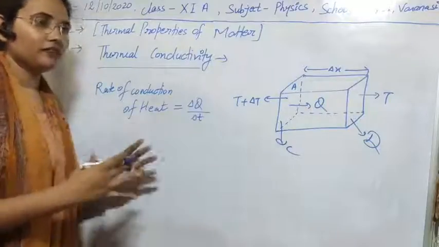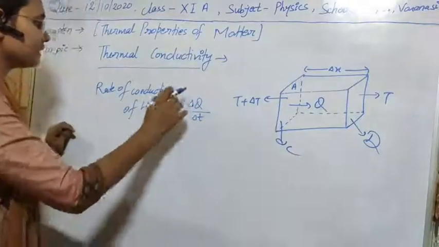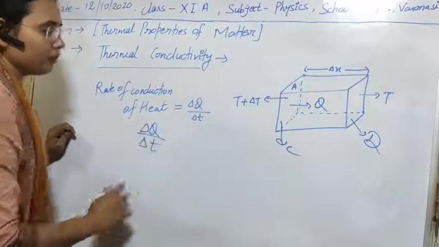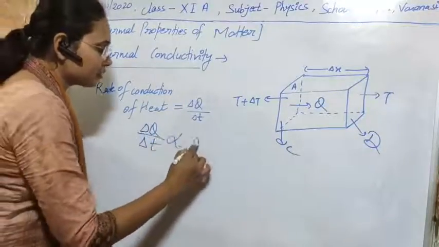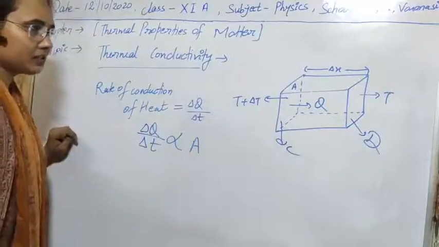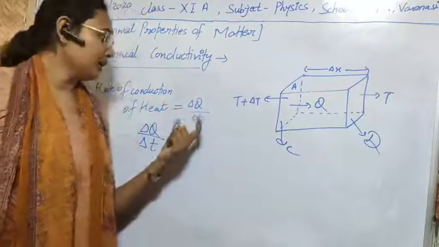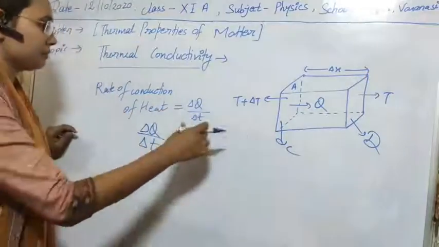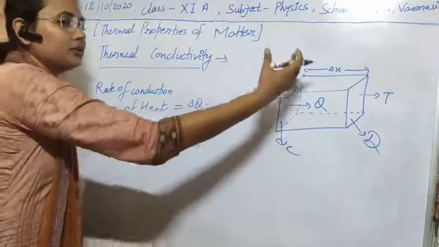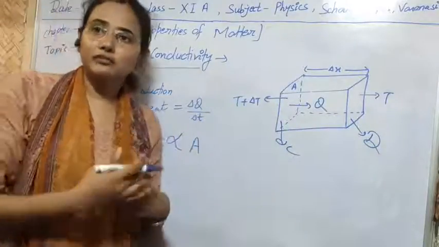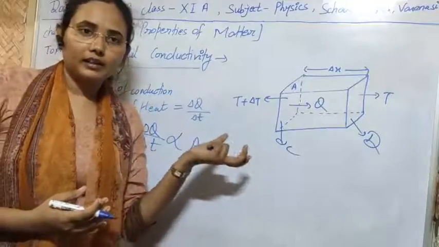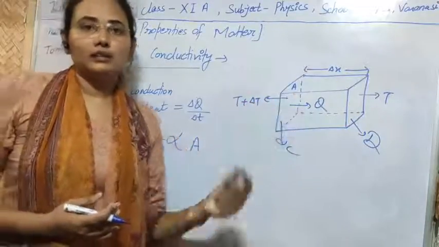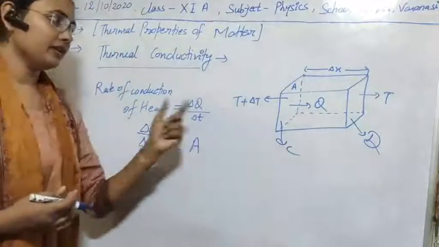It is observed experimentally that this rate of conduction of heat, delta q by delta t, depends upon the following factors. It is directly proportional to the area of the phase. Greater the area, greater will be the rate of conduction of heat. Obvious. Greater will be the area, greater number of molecules will be there, meaning a greater number of carriers of heat will be there, and greater will be the rate of conduction of heat.